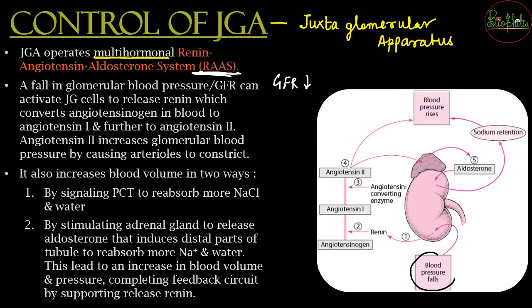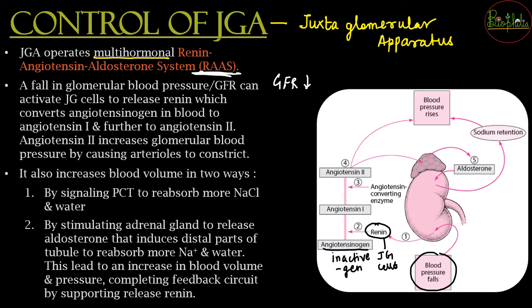As soon as blood pressure falls, the first step is going to be to release renin. From where is renin going to get released? Renin is going to get released from the JG cells. Okay, juxtaglomerular cells are going to release the renin. As soon as renin is released, it is going to act as a catalyst, and now it will help the angiotensinogen. What is angiotensinogen? Angiotensinogen is in inactive form. How did I know? Because it has the suffix gen.